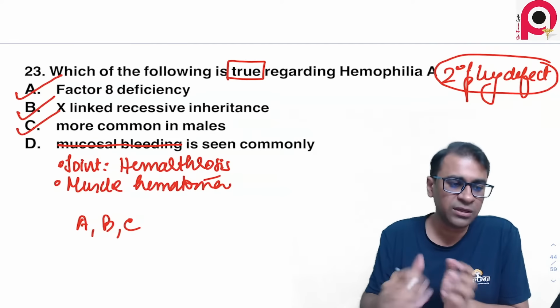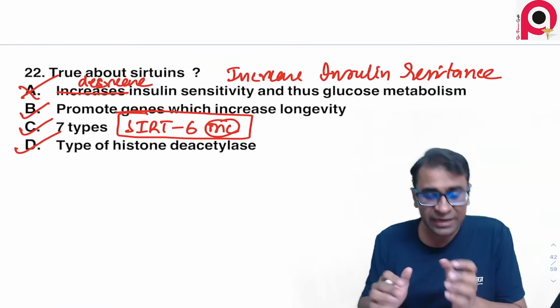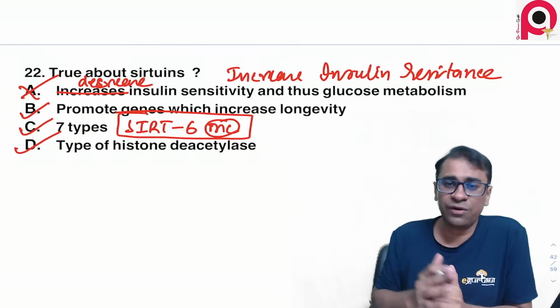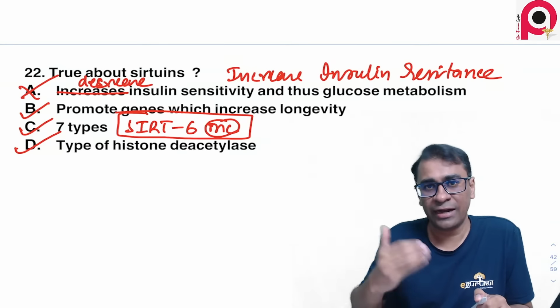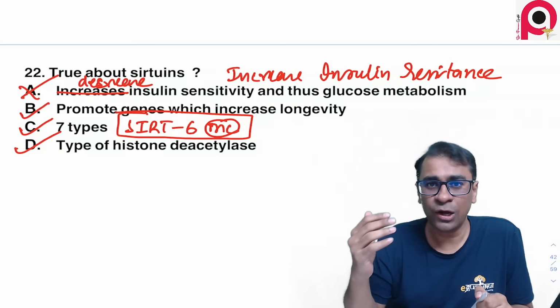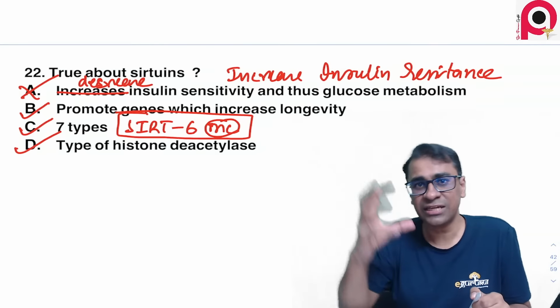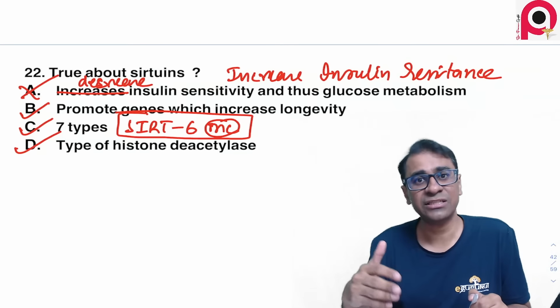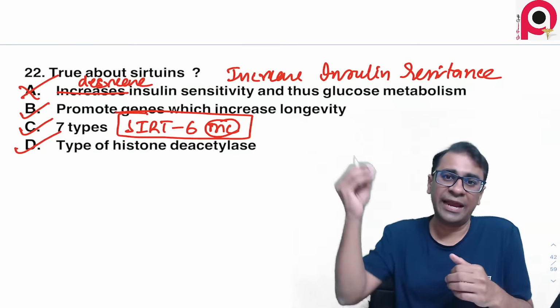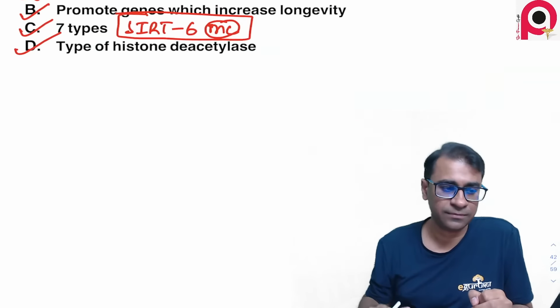Okay, are you asking me? Okay, look, if it decreases the insulin resistance, then what will happen? The glucose will enter it more. And I'm telling you, the basic idea of delaying aging is decreasing the entry of glucose. Simple logic, right? And therefore it increases insulin resistance so that the entry of glucose is less.